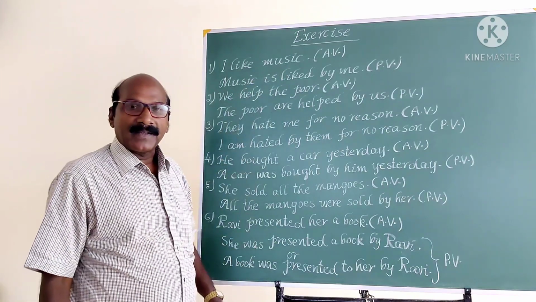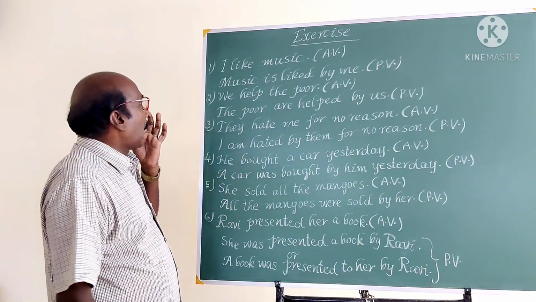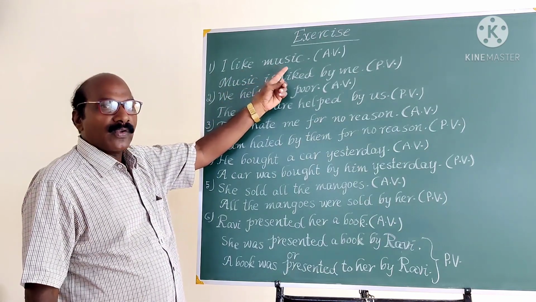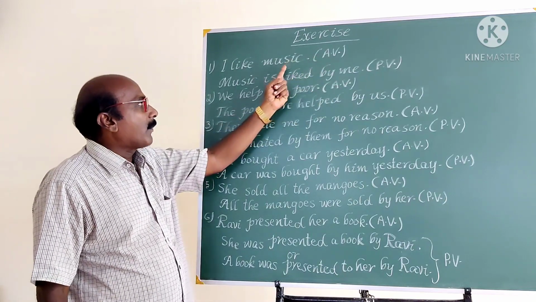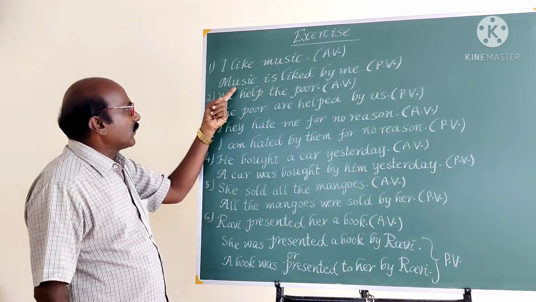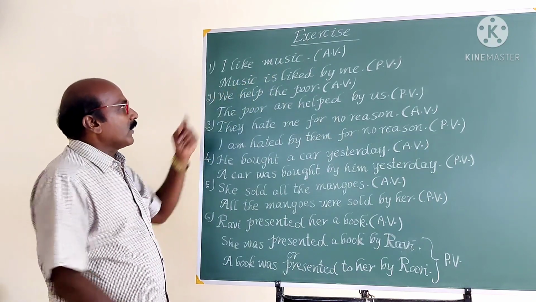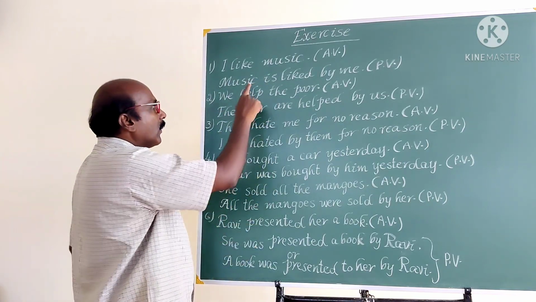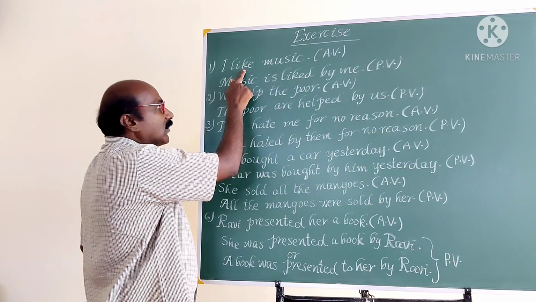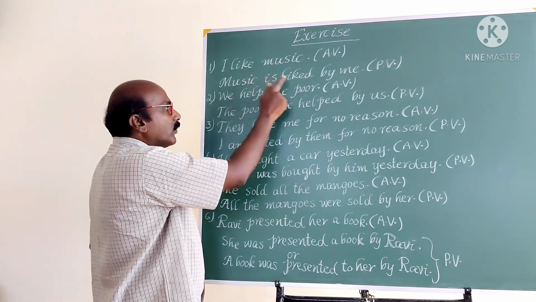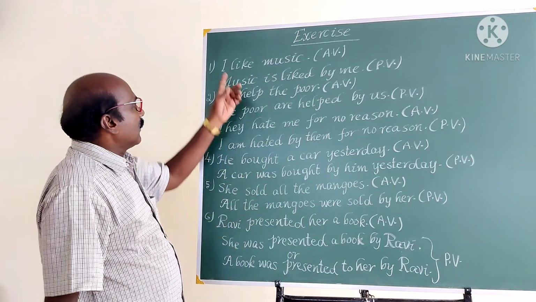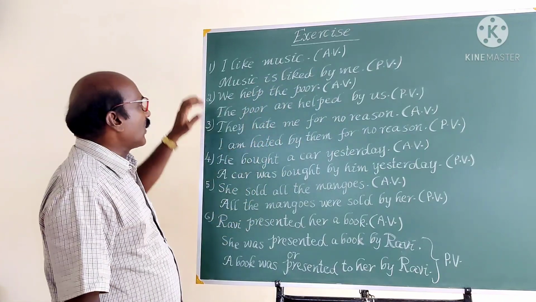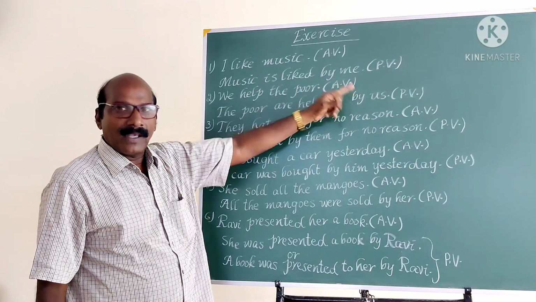I like music. This is active voice. In the given sentence, I is the subject, like is the verb, and music is the object. So while changing the active voice into passive, object becomes subject, music. The given verb is in present tense, so use present tense be form. Is, music is. And the third form of this verb is liked. Music is liked by me. The subject I becomes me in the passive voice. So the right answer here is music is liked by me.